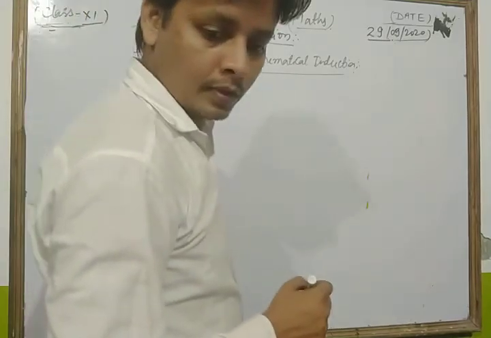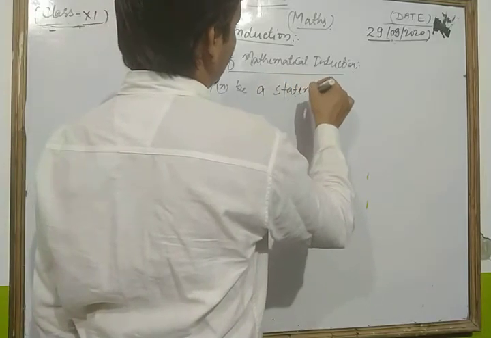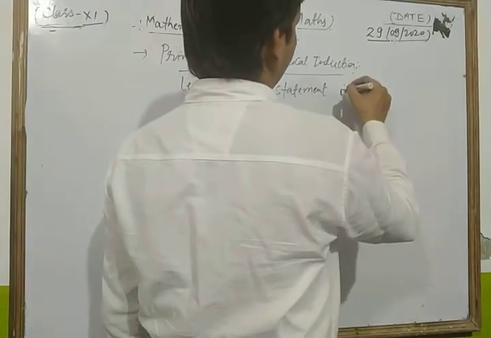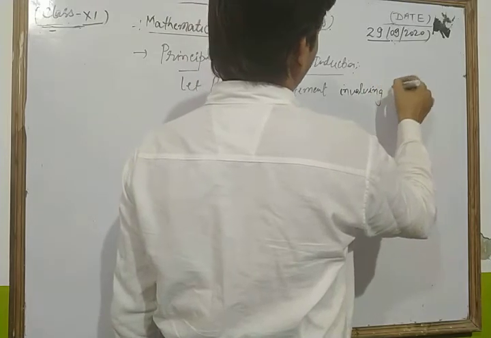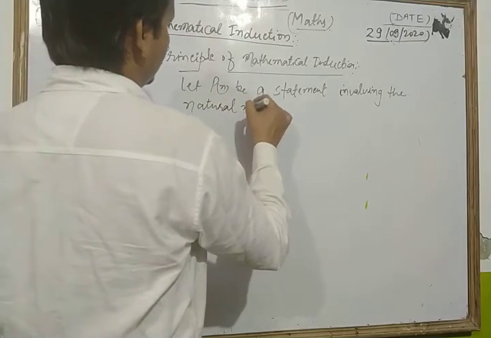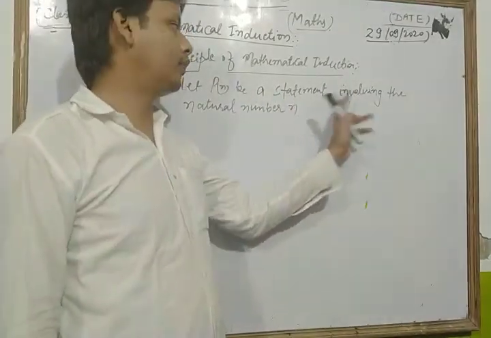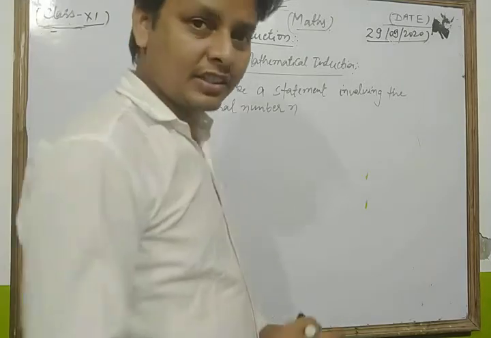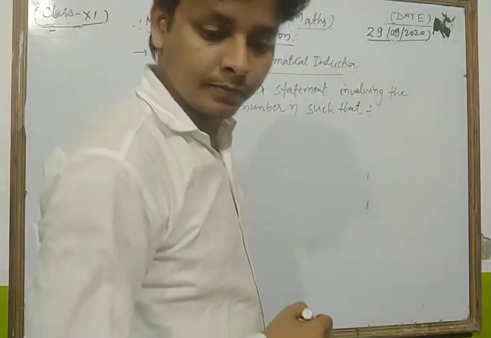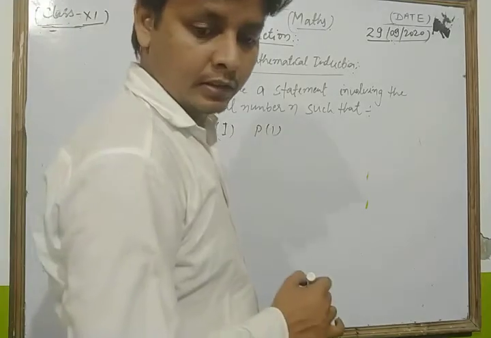Let P(n) be a statement, meaning any mathematical statement, involving the natural number n, such that first point: P(1) is true.